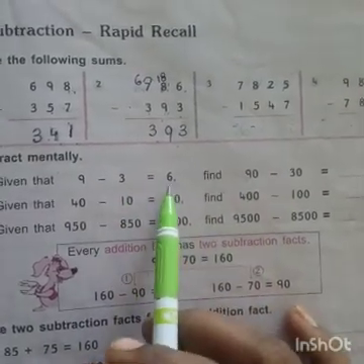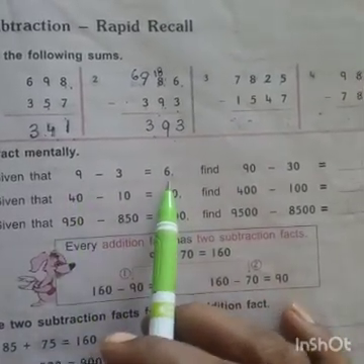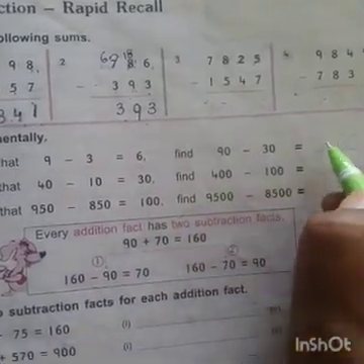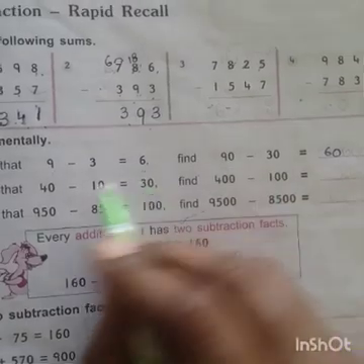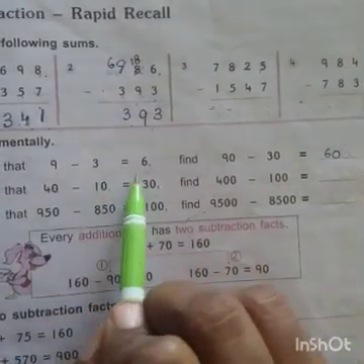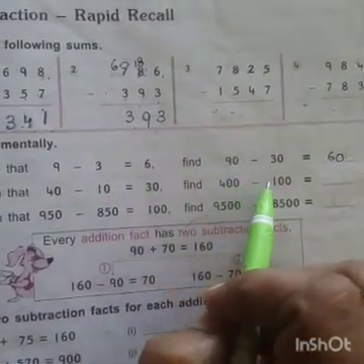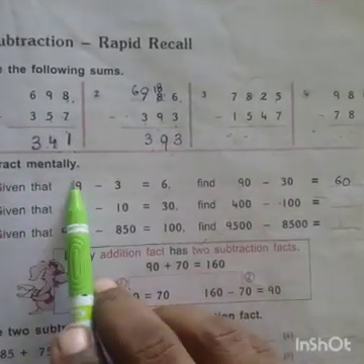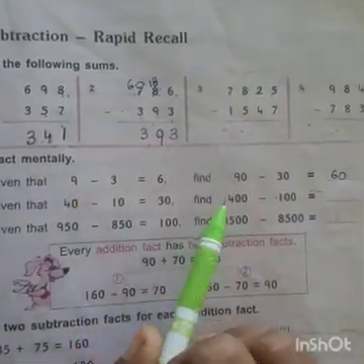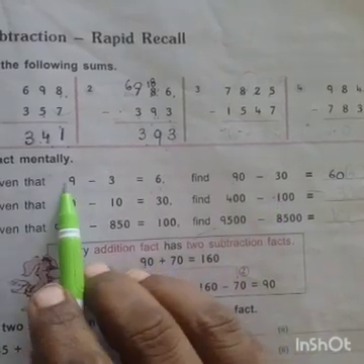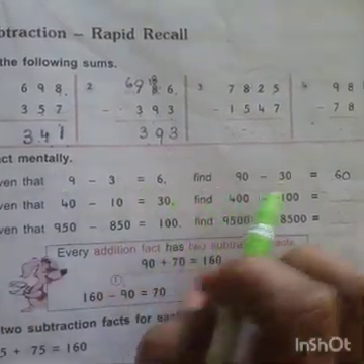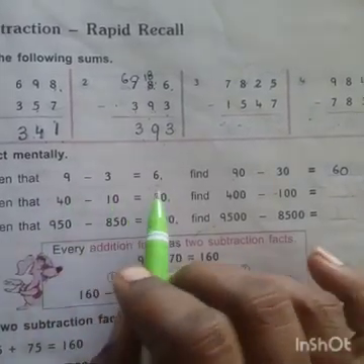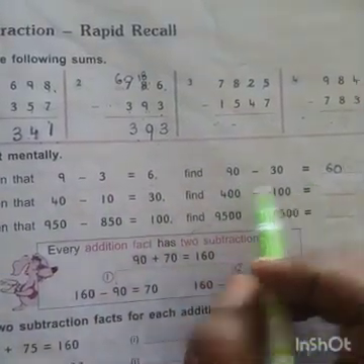So here the difference is 6, so here also we have to get the difference 60, right? Because 9 minus 3 equal to 6, 90 minus 30 equal to 60. Subtract mentally. That is mental subtraction. Without subtracting, we have to find the answer.